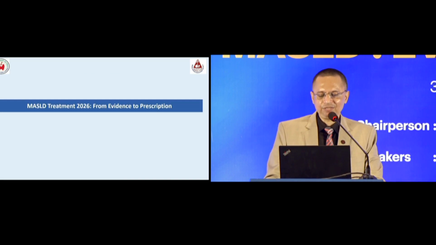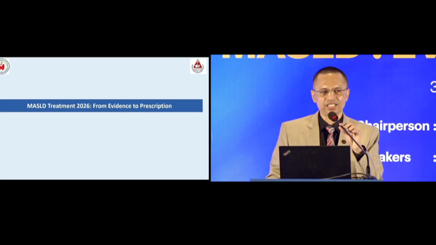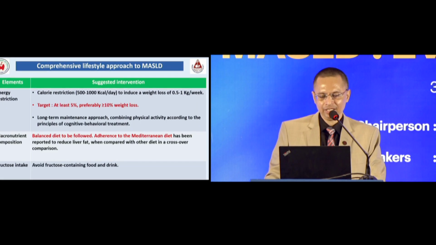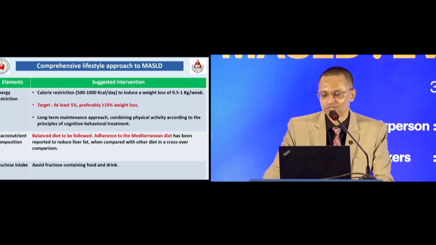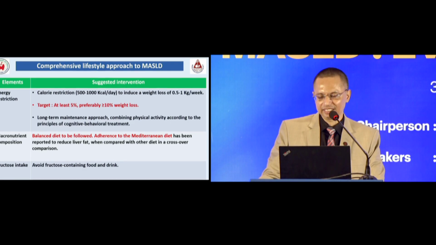So what is the treatment of MASLD in 2026, from evidence to prescription? Lots of evidence has been shown by my previous speaker, Professor Fariyapsana Madam. So, comprehensive lifestyle approach, energy restriction. Calorie restriction is one of the important things, 500 to 1000 kilocalories per day to induce a weight loss of 0.5 to 1 kg per week.